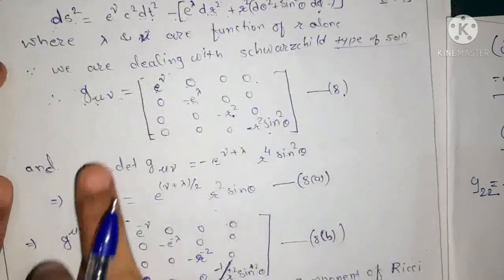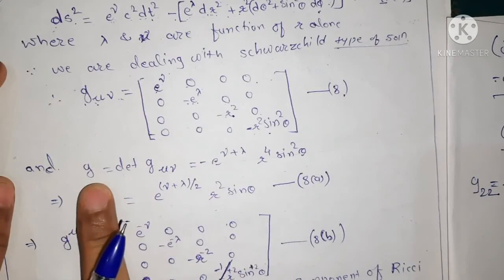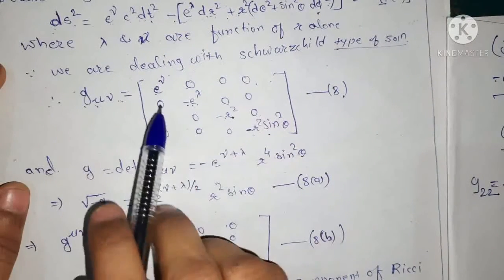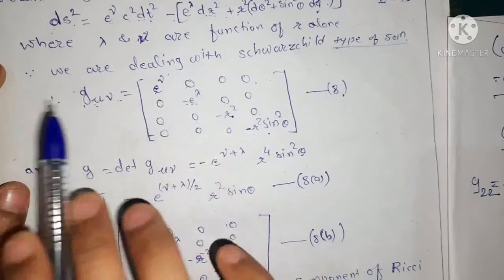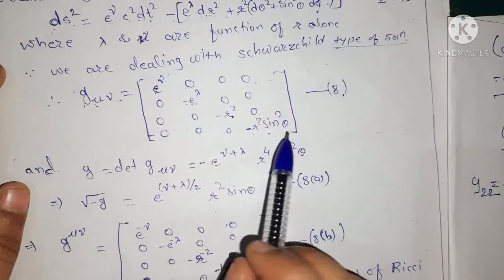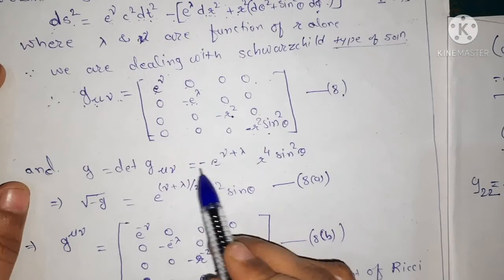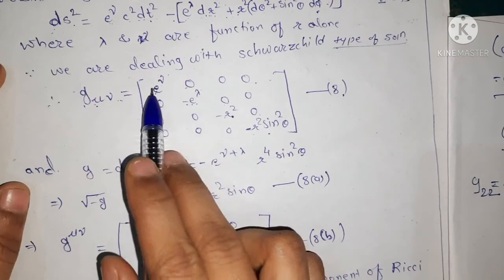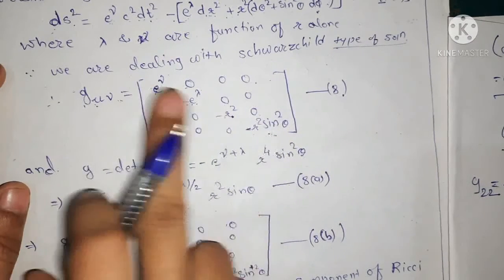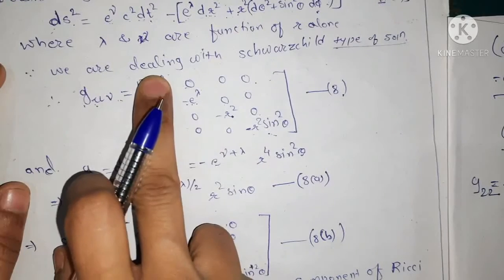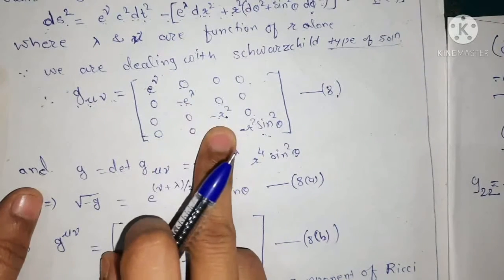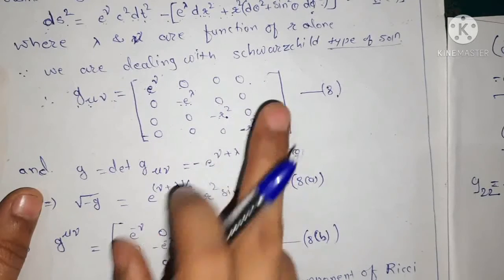Now from this, what is the determinant of this g mu nu? Because here all the non-diagonal elements are 0 and the non-zero elements are our diagonal elements, we take the determinant equal to the product of the diagonal elements. So what is the product of these diagonal elements? e to the power nu into minus e to the power lambda into minus r square into minus r square sine square theta.